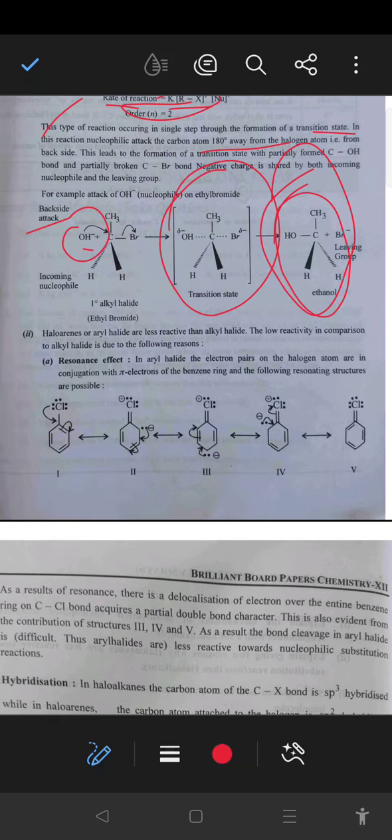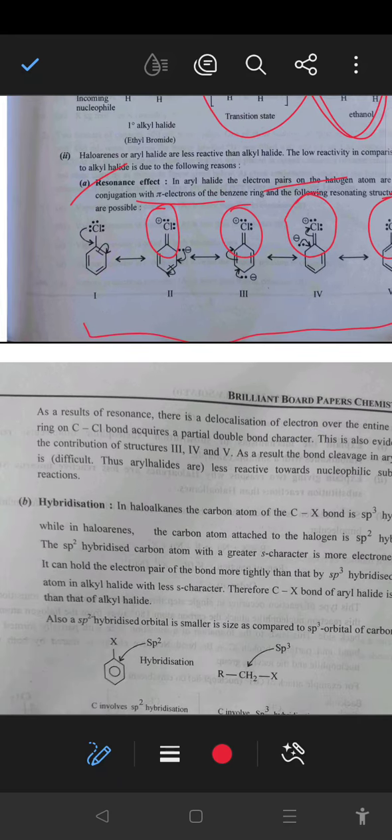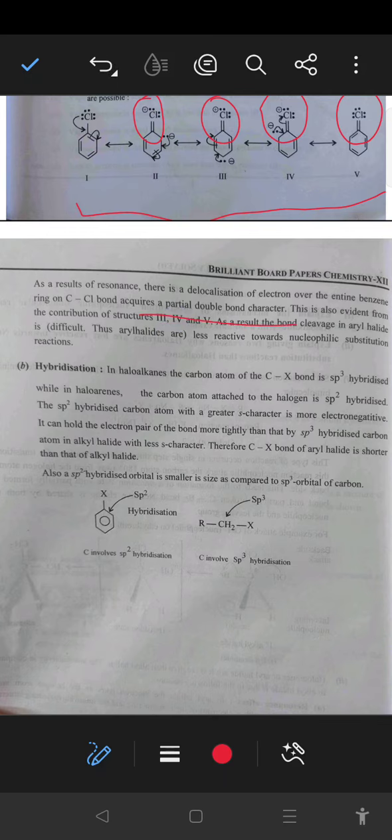Next, haloarenes or aryl halides are less reactive than alkyl halides. The reason is based upon two factors, resonance and hybridization. In the case of resonance, in aryl halides the electron pairs on the halogen atom are in conjugation with the pi electrons. Due to that, in the resonating structures of haloarenes the C-Cl bond has double bond character. Due to that, the C-Cl bond can't be broken easily and is not reactive in nature, because it has partial double bond character.